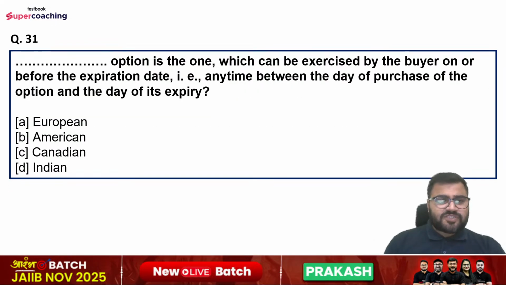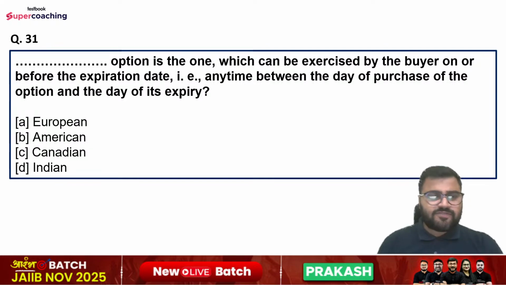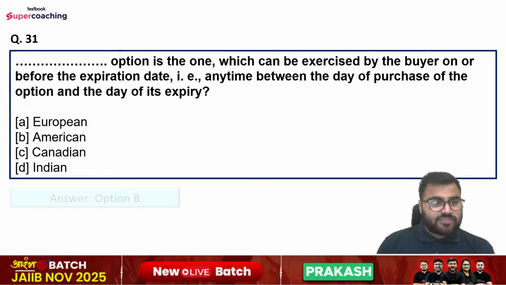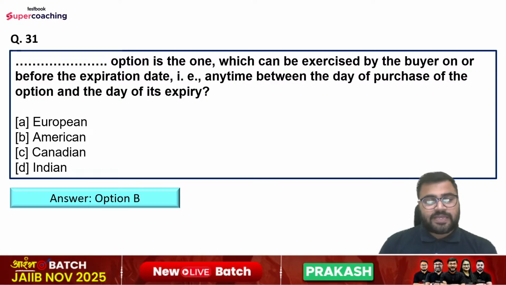Question number 31st, filling of the blanks. Fill in the blanks: option is the one which can be exercised by the buyer on or before the expiration date, that is any time between the day of purchase of the option and the day of its expiry. Options are European option, American option, Canadian option, or Indian option. So right answer is option number B, that is the American option.